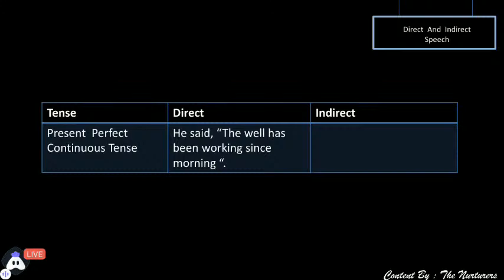So how will we change this present perfect continuous tense? Yes, the rule remains the same. We just have to change has, have into had. Yes, perfect, Shiv, very good. So how will we convert? We'll write, he said that the well, has changed to had, the well had been working since morning.